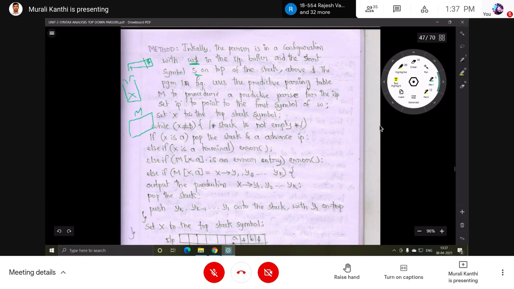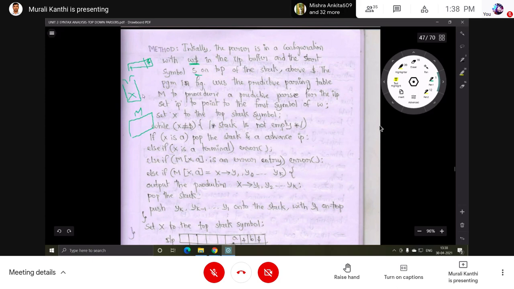So this is the procedure. First, whatever input string is given will be placed into the input buffer. At the end of the string, dollar is going to be there, which indicates the end of the string. The stack is going to have one symbol, dollar, that indicates empty. If the stack pointer is pointing to this symbol, no other symbols are there in the stack. Now the input pointer is pointing to the dollar, no input string. Here it is empty.